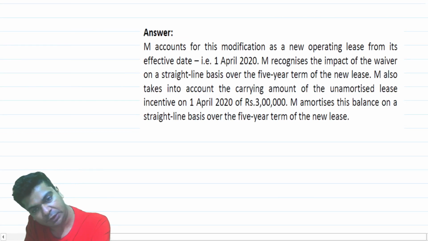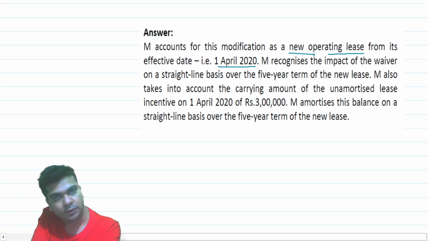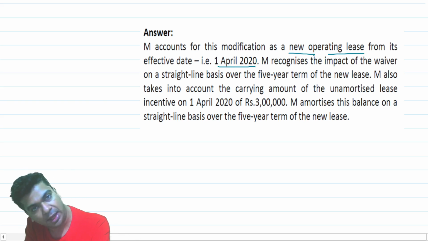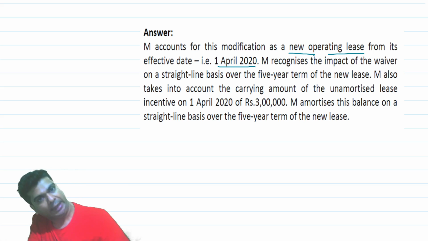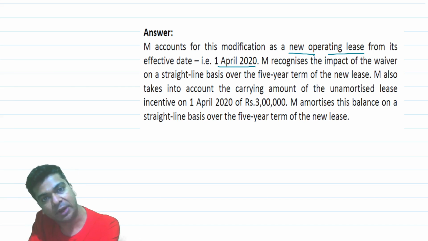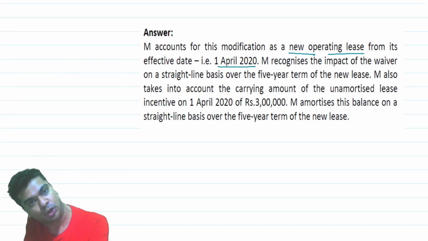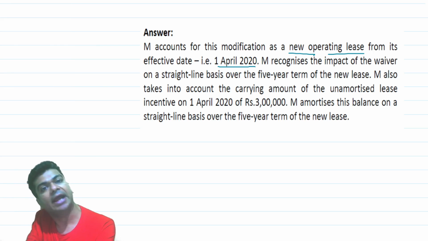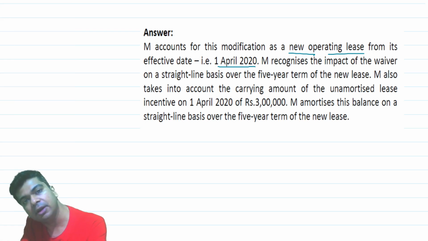M accounts for this modification as a new operating lease from its effective date, that is 1st April 2020. So whatever income you have recognized till now, let it remain as it is. Consider as if the old operating lease has terminated and from 1st April 2020, a new operating lease has commenced. Make a revised calculation of the total lease receipts and recognize it as your income over the remaining period of 5 years.